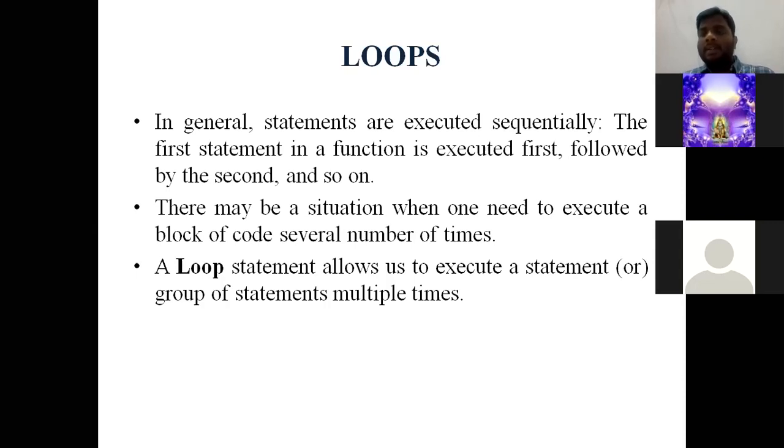As I said, in normal programs, statements execute one by one. After the execution of the first line, it enters the second line, then the third line, and so on. But in loops, it checks a condition. That means it checks the sequence. If the sequence has not come to an end, then a certain statement or a body of statements will get executed several times. We shall look into the examples.